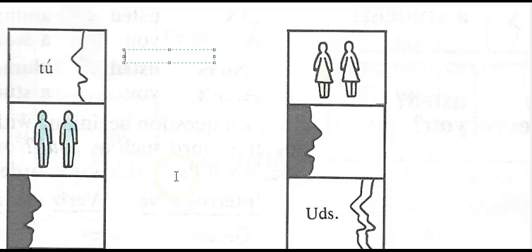So let's practice. We're going to take the verb ser and we're going to look and see how to conjugate it. So if we wanted to conjugate ser for the tú form, it would be tú eres. How about if we wanted to conjugate for the ellos?